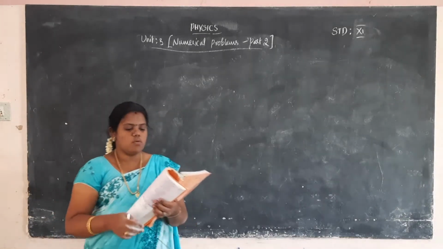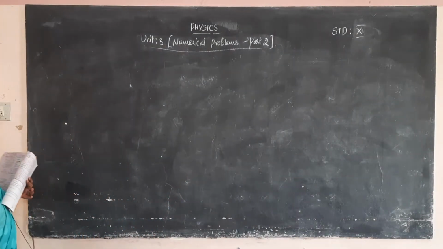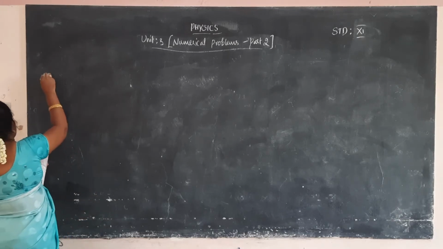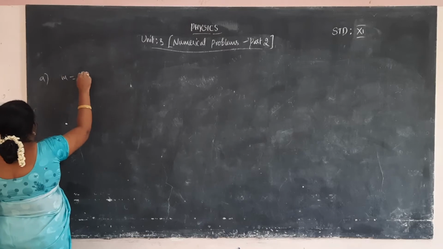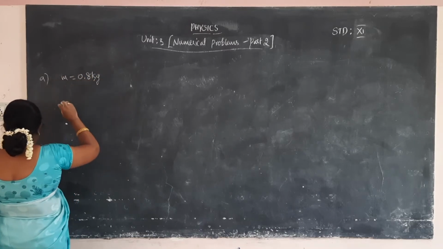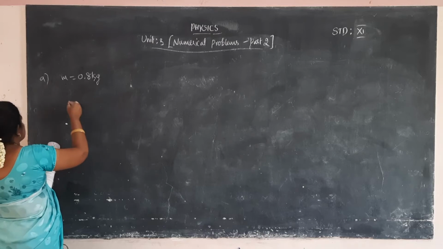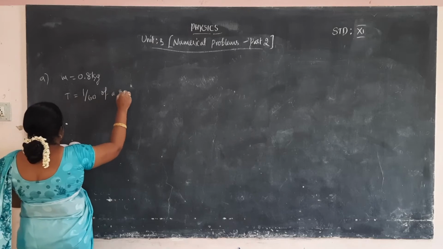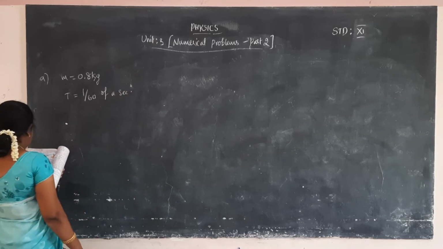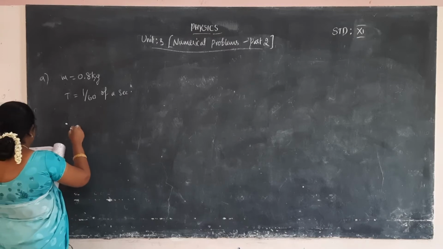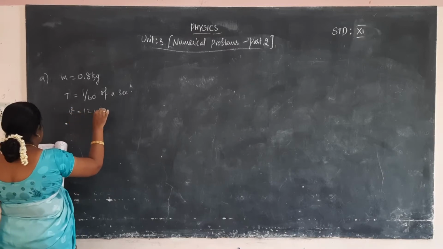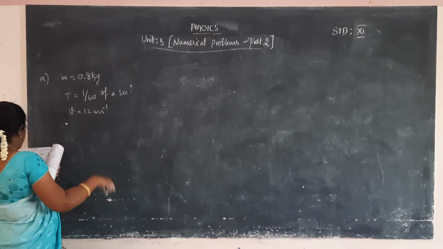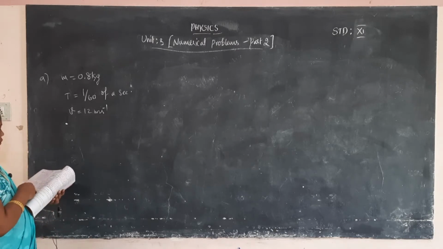So first list out the given values. What are the given values? For the ninth problem, first, mass m is equal to 0.8 kilogram. Then time is equal to 1/60th of a second. Then speed v is equal to 12 meter per second. Clear? Then what do we need to find out? The average force. So we want to calculate the average force.